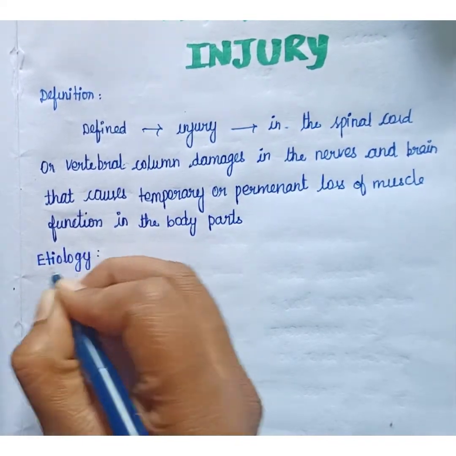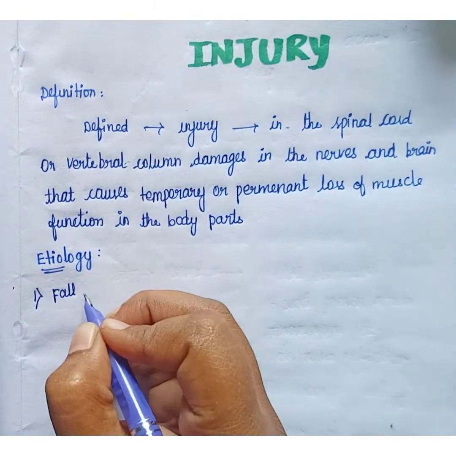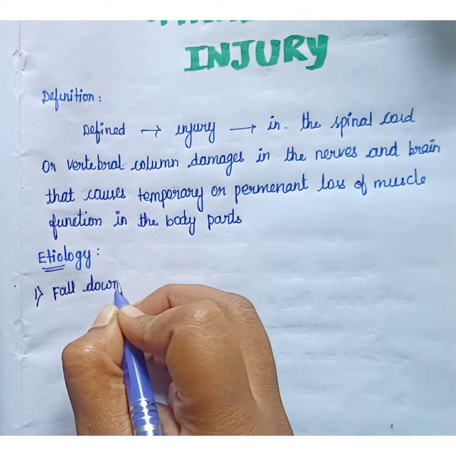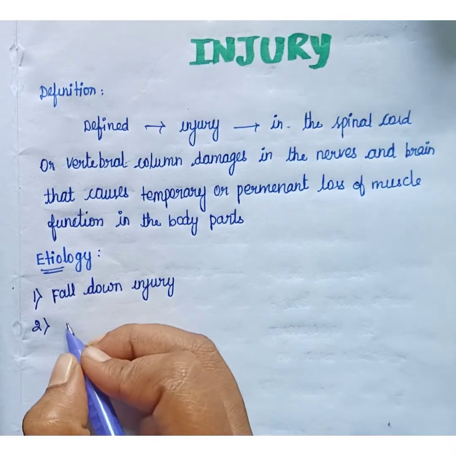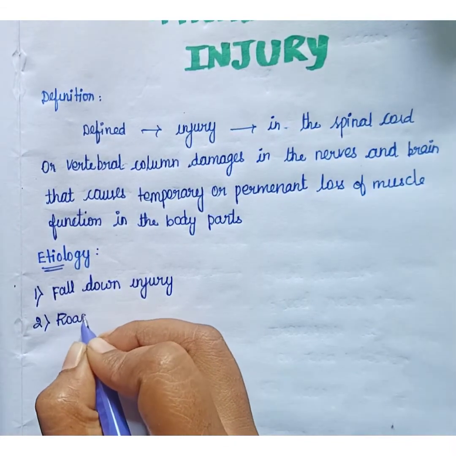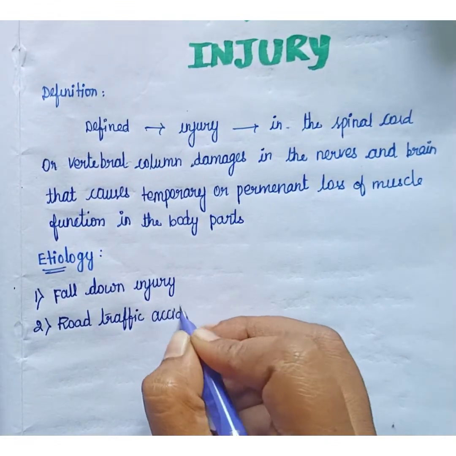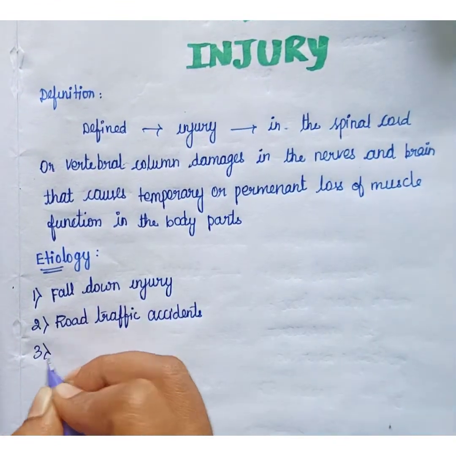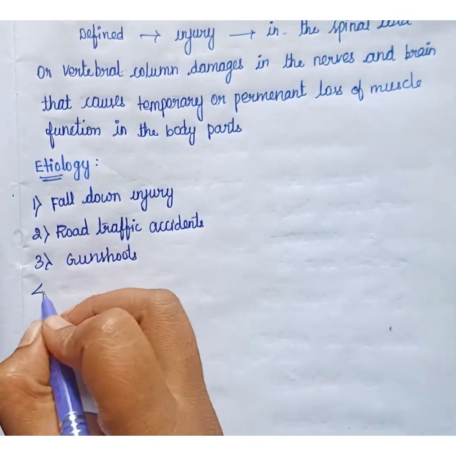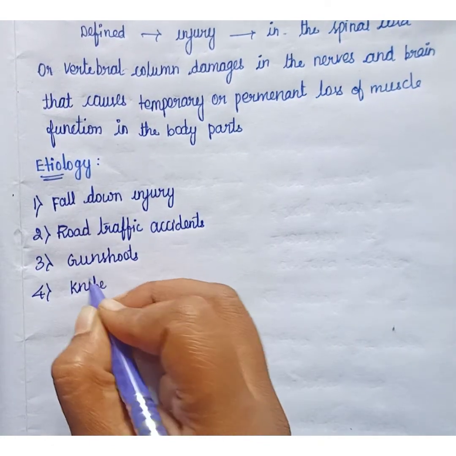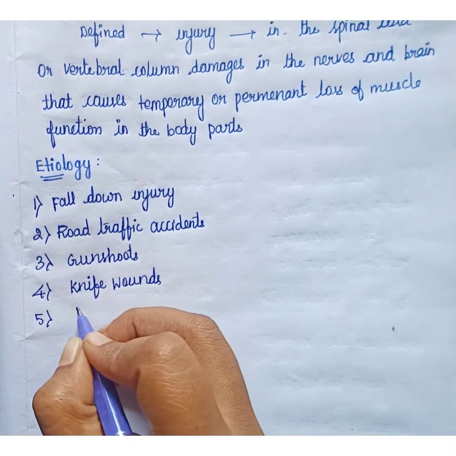First one is falls. Due to a fall injury, spinal cord injury may occur. The second one is road traffic accidents, and due to gunshots and knife wounds, and also brain tumors.